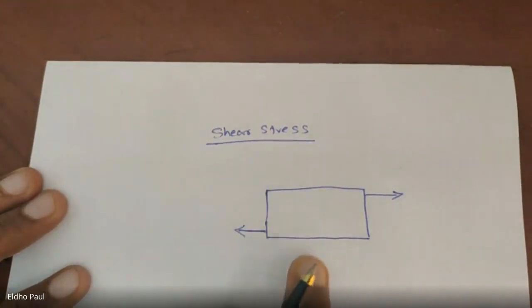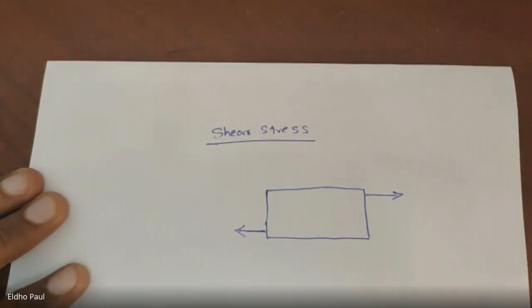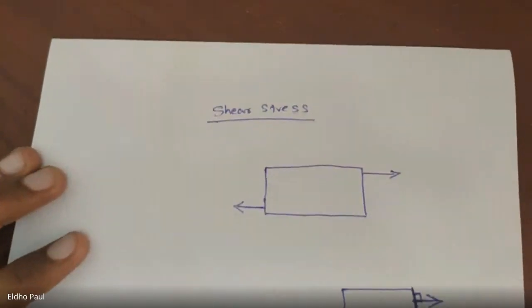But in the previous case, we applied the force normal to the cross section. This is our cross section, and the force is applied normal to the cross section. The previous case was for normal load. So the load is perpendicular to this cross section.